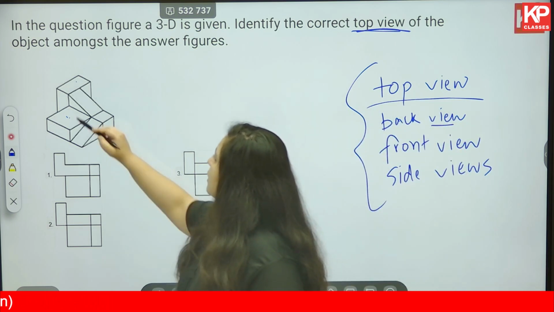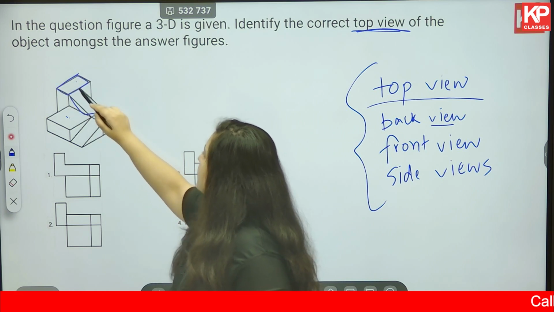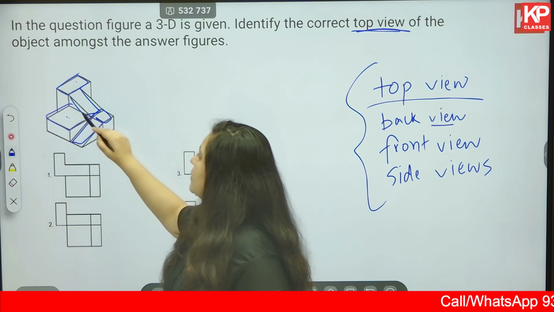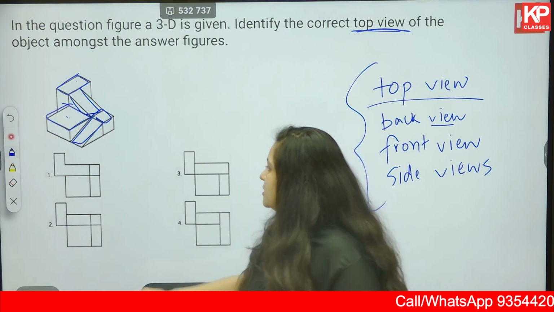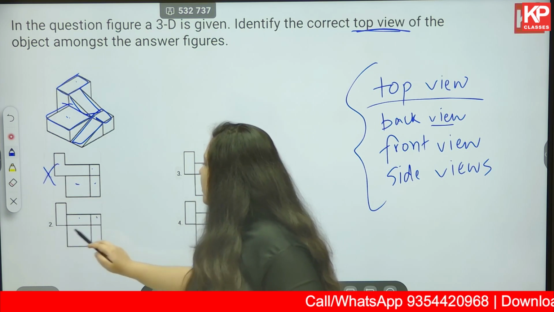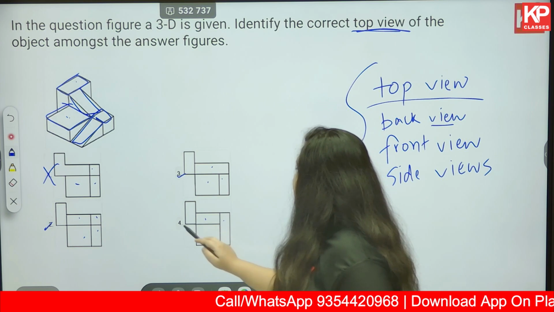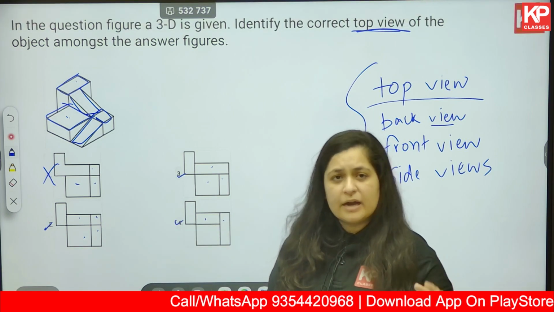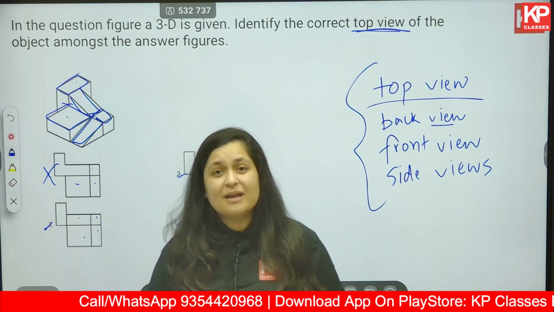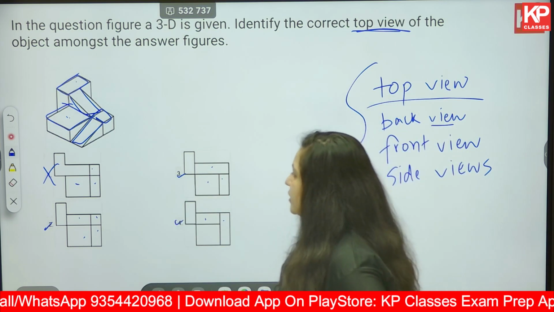Now first, you have to see first element, second element, third element, fourth element and fifth element. So there are a total of 5 elements. 1 2 3 4 rejected, 1 2 3 4 5 okay, 1 2 3 4 5 correct, 1 2 3 4 5. So just by understanding how many faces or simple shapes we must get, we are able to at least eliminate one out of these.